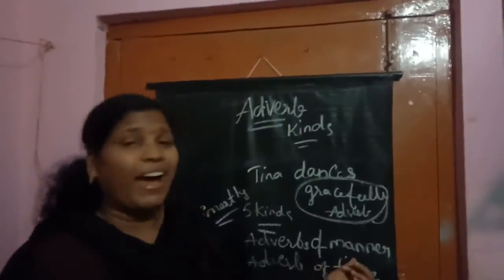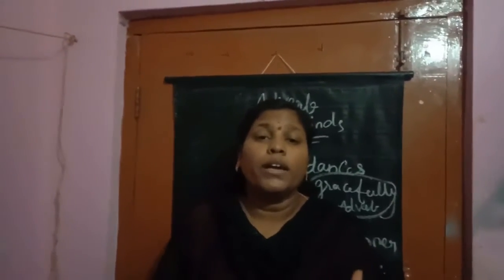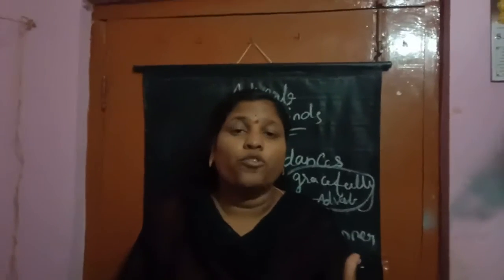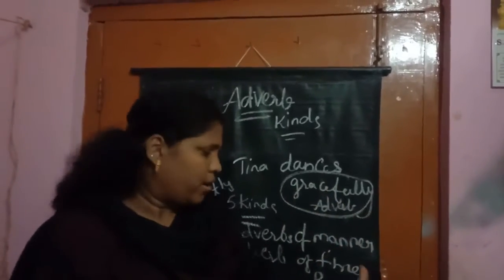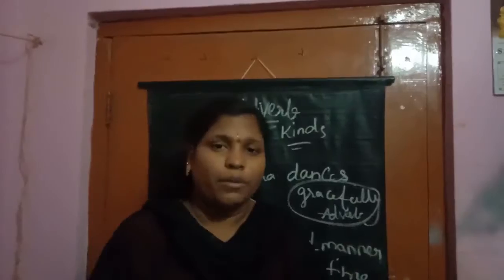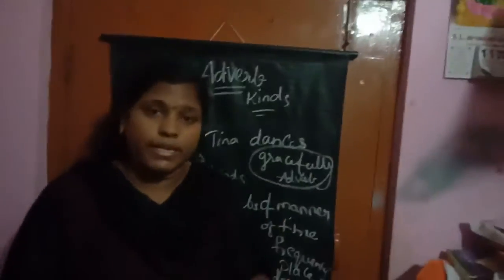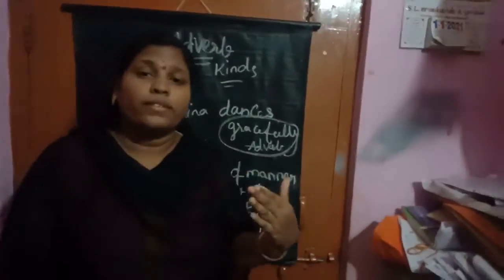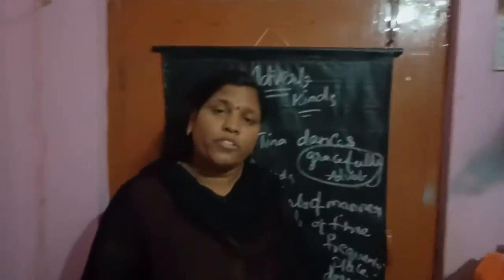First, adverb of manner. What does it tell? It tells in what manner the action is done. Adverb of time tells when it is done. Adverb of place tells where it is done. Frequency tells how often it is done. Adverb of degree tells the intensity of an action.